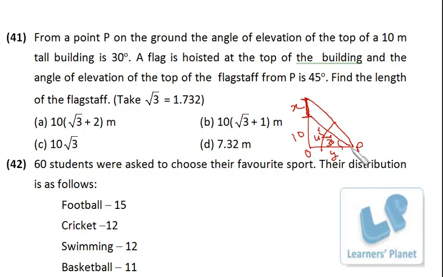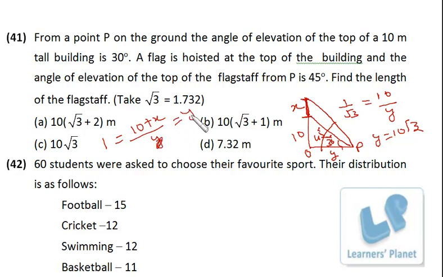Now I take this triangle. And in this triangle, this small angle is 30 degree. So tan 30 degree, that is 1 upon root 3, is equal to 10 upon y, right? Perpendicular by base. In this bigger triangle, perpendicular is 10 plus x and angle is 45 degree. So tan 45 degree is actually 1, is equal to perpendicular 10 plus x and base is y. So 10 plus x is y. And here y is equal to 10 root 3 and here 10 plus x is equal to y. We want x, right?